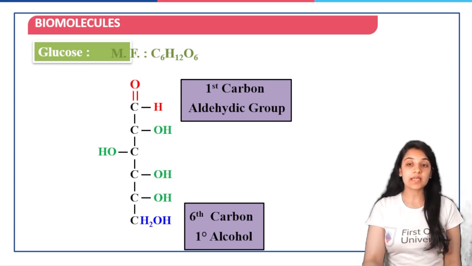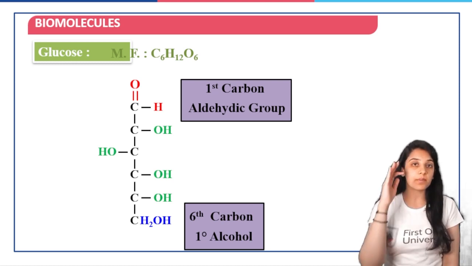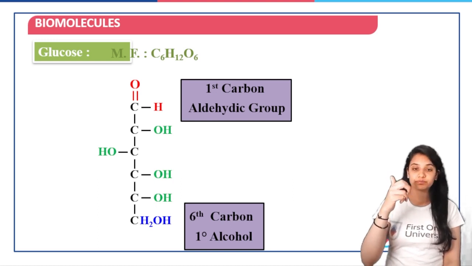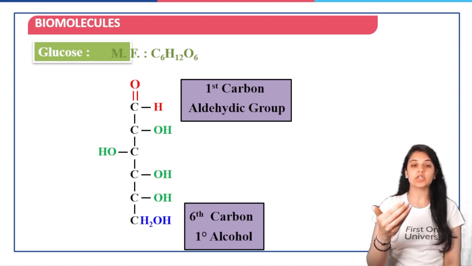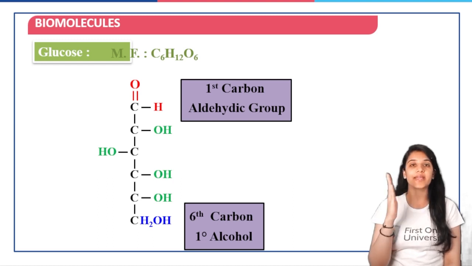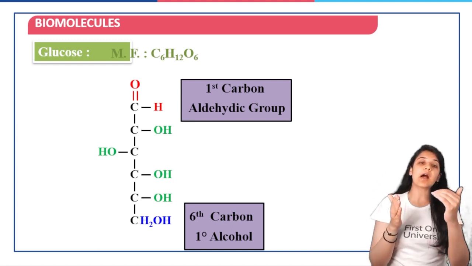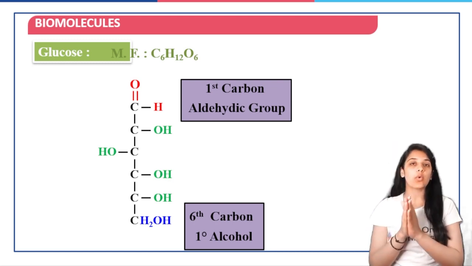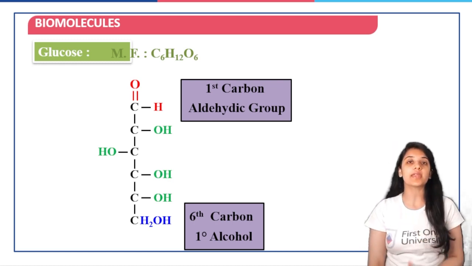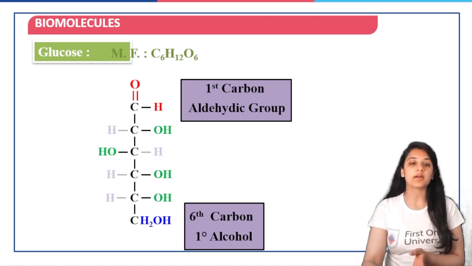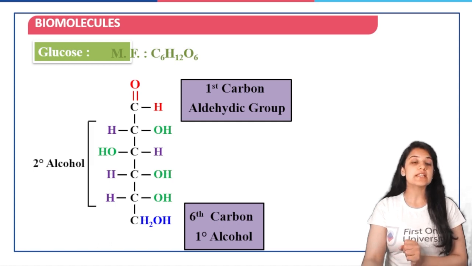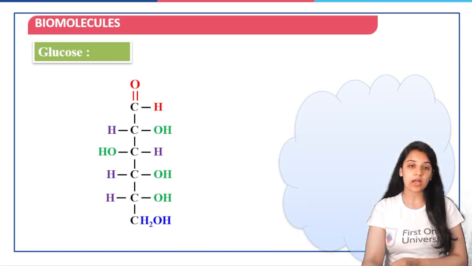You have to be very careful about the position of OH. The second last carbon and the fourth carbon will have OH on the right hand side, the middle carbon on the left hand side, and above again on the right hand side. So all of the OH are on the right hand side except for the third carbon. This is how you can learn it, and the rest of the valencies are satisfied by hydrogen. So these 4 carbon atoms are secondary alcohols.